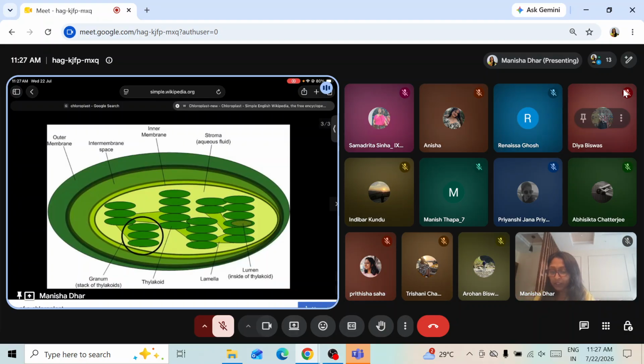How many chloroplasts? There are quite many, 40 to 50 chloroplasts in a single cell. Okay. And each chloroplast contains this. And this chloroplast consists of, it's a complex substance, consists of carbon, hydrogen, oxygen, nitrogen, magnesium. Very important. What are the components? Carbon, hydrogen, oxygen, nitrogen, and magnesium.